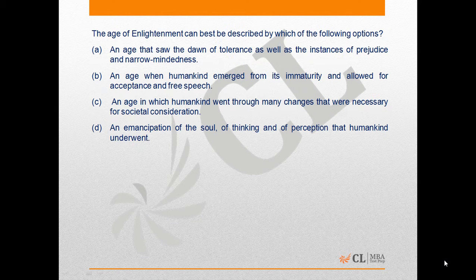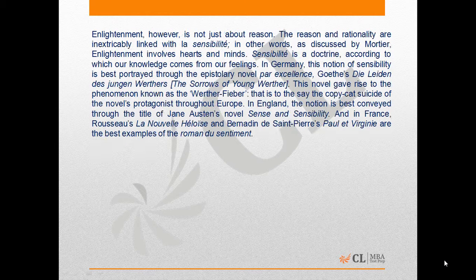Let's look at the next question. The age of enlightenment can best be described by which of the following options? Let's look at option A. Option A says, an age that saw the dawn of tolerance as well as instances of prejudice and narrow-mindedness. Let's go back to the passage where this is described.